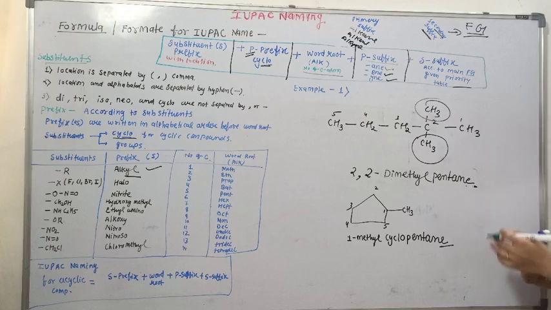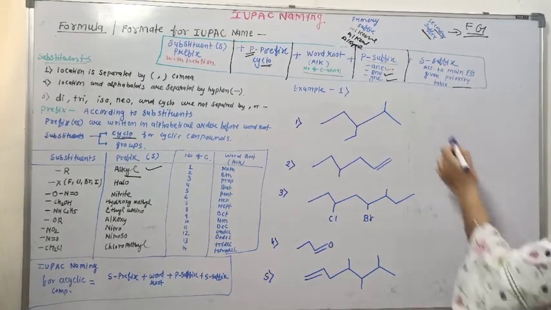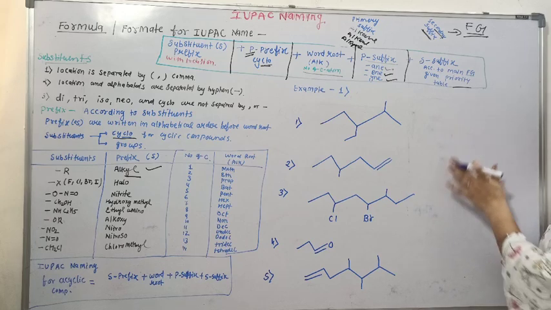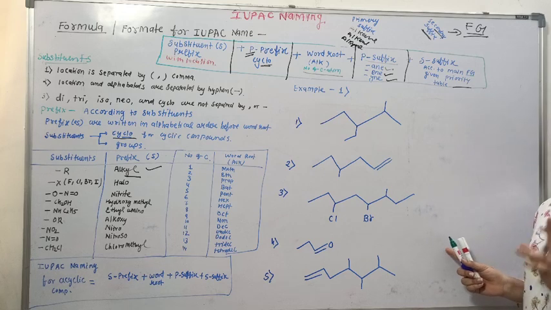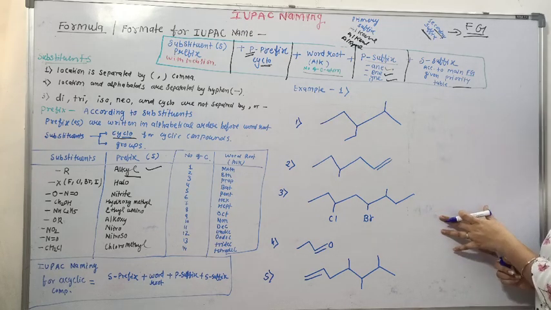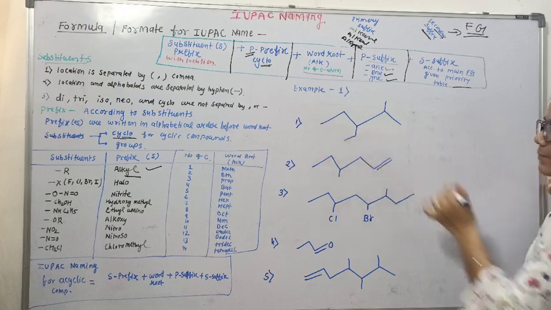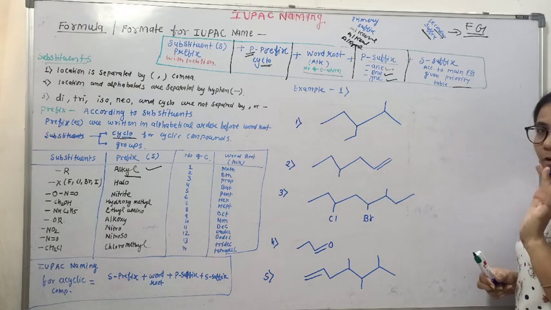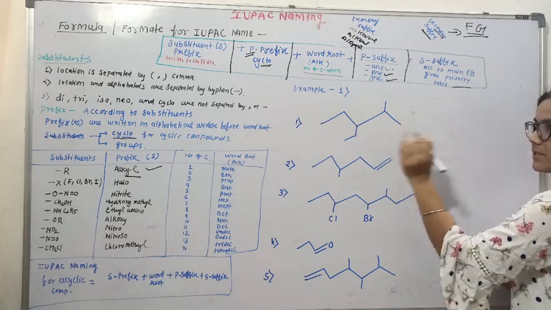Okay. So let's practice a few examples for IUPAC naming. I have written a few examples here, and I use bond line structure formula. Those who are not aware of this structure, go through my video. I have made a video about bond line structure formulas also. So look at this. For this compound, we have to find the longest carbon chain. For your convenience, I am just opening this structure one time.